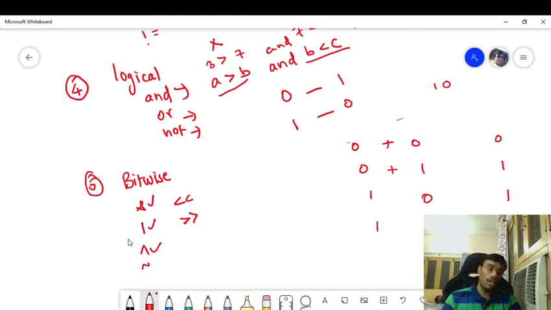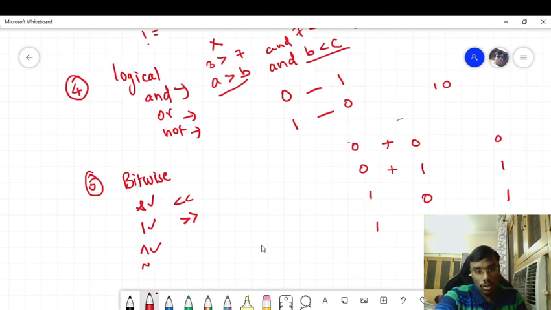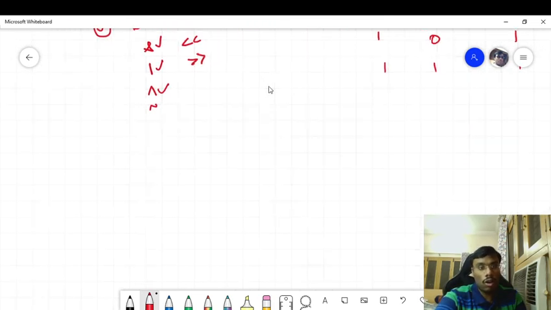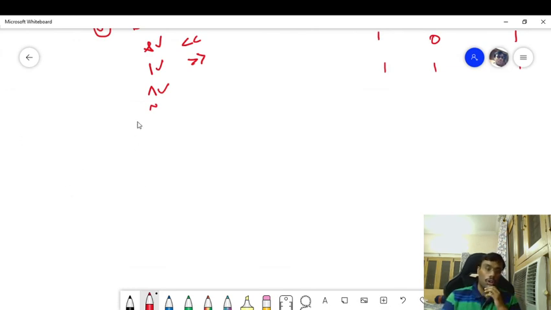So now I am going to talk about the complement operator, how it is going to work. The complement operator works in a similar manner to the NOT operator, because whenever you give 0 as an input, it becomes 1. Whenever you give input as 1, it becomes 0. This is how complement works.